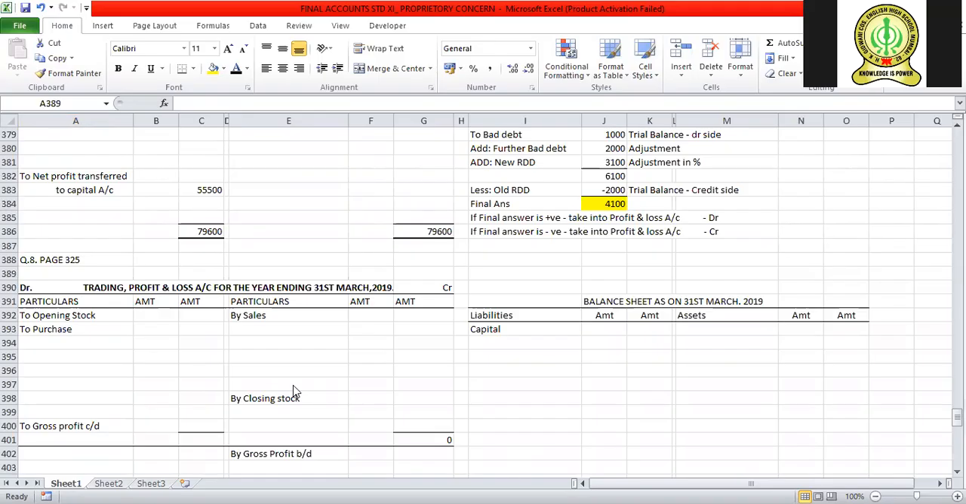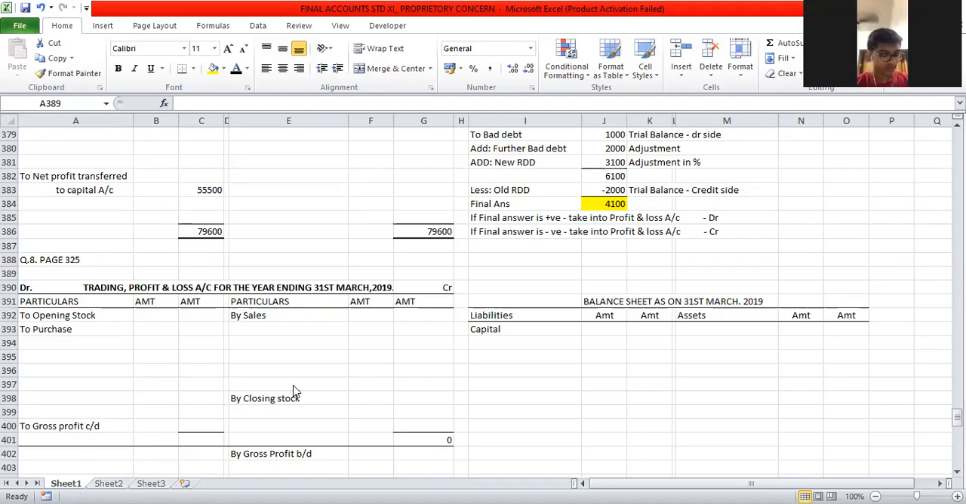Following is the trial balance extracted from the books of Raju Traders. You are required to prepare the trading account, profit and loss account for the year ended 31st March 2019 and balance sheet as on that date after considering the additional adjustments. The additional adjustments: closing stock is valued at 40,000 cost price, 44,000 is the market price. Which one will you take?